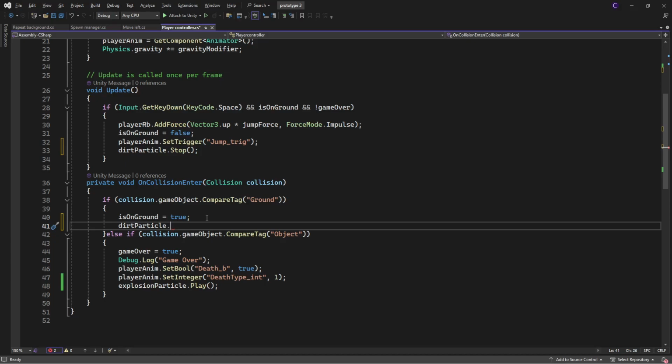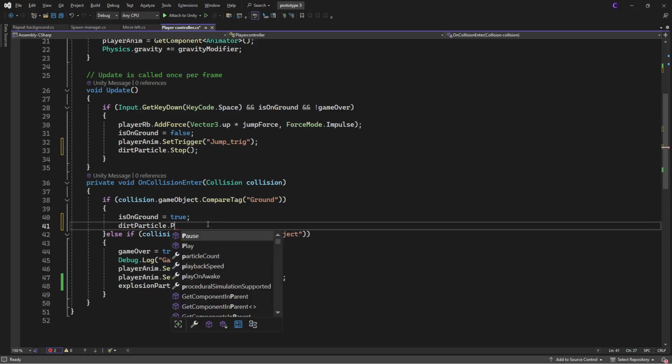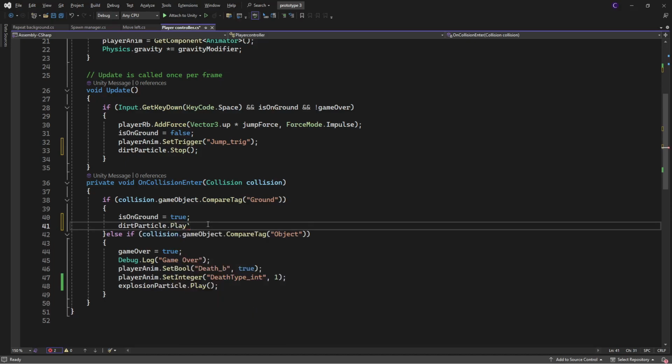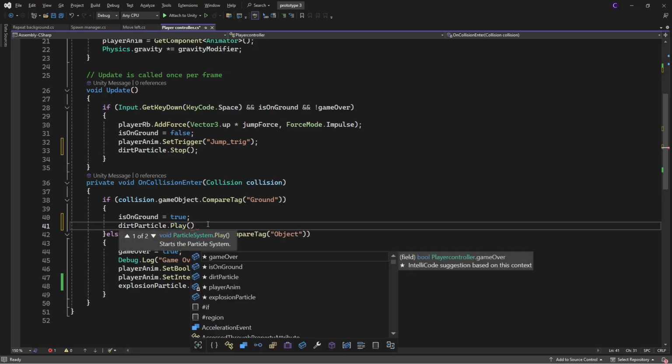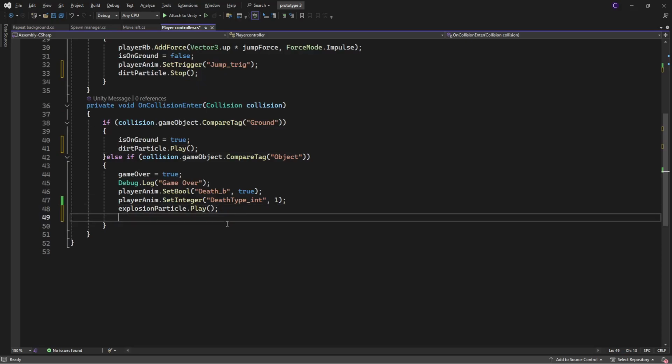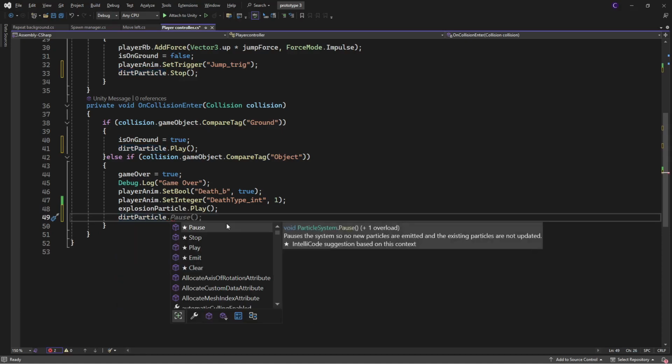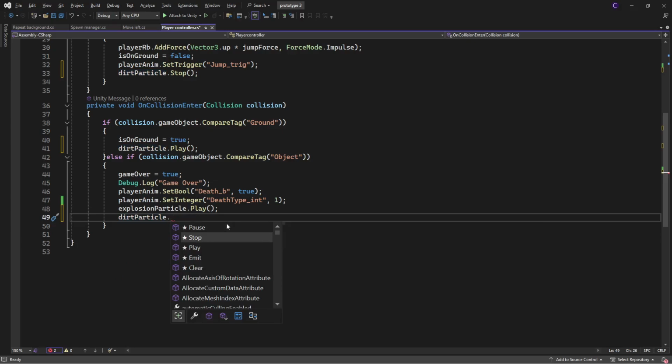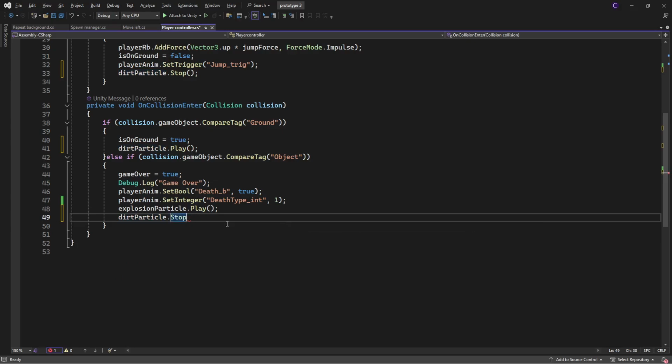Dot start. Oh, dot play. My bad. Dot play. That's not what we're supposed to type. Dot play. And then when we die, we want it to stop. So dirt particle dot pause would also work, but we are going to dot stop.